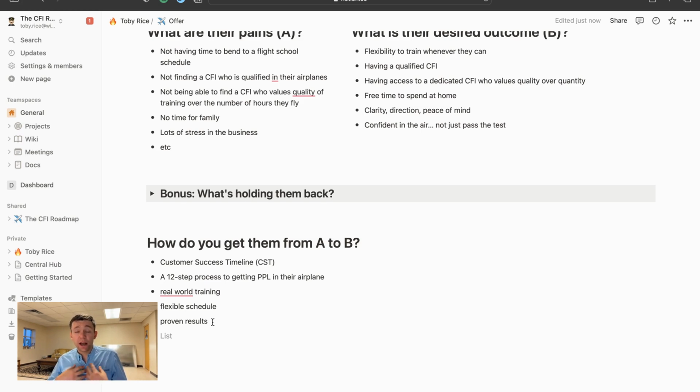Me personally, I use a 12-step process to get someone a private pilot certificate, while I use a 5-step process to get someone an instrument rating. Whenever I'm helping CFIs grow their business, I use a 5-step process. Even though there's hundreds and hundreds of steps, I can boil it down into buckets that simplify the process to make it easier for people to comprehend and to digest.